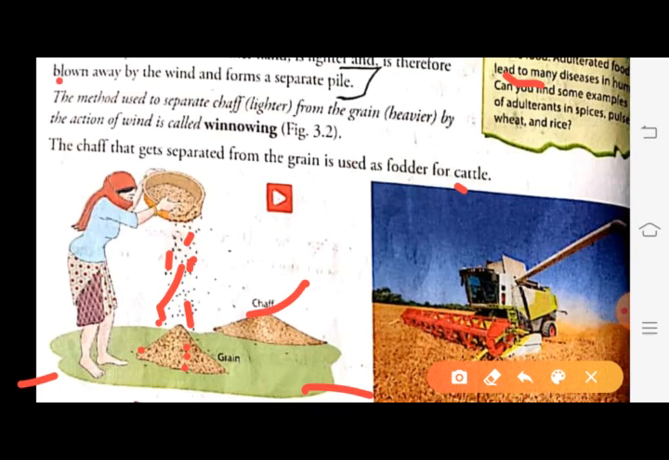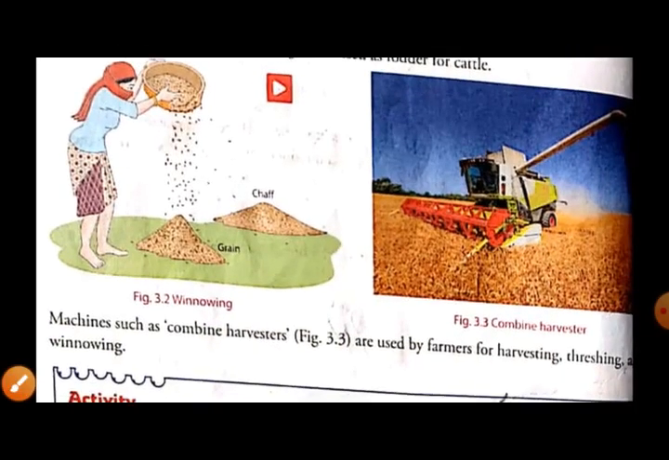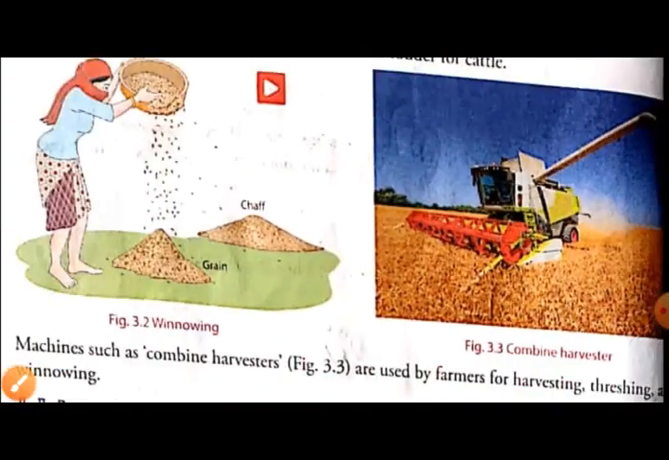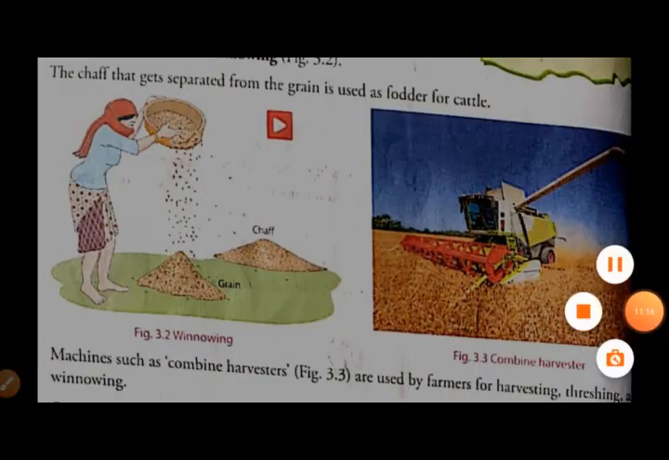So the method through which chaff, that is lighter particles, is removed from the grain, that is heavier particles, by the action of wind is called winnowing. First it was done by the manual method, now it is done with the help of machines. These machines are called combine harvesters.